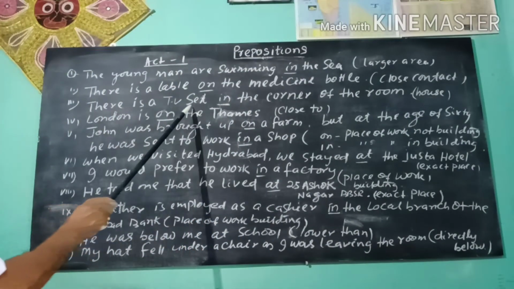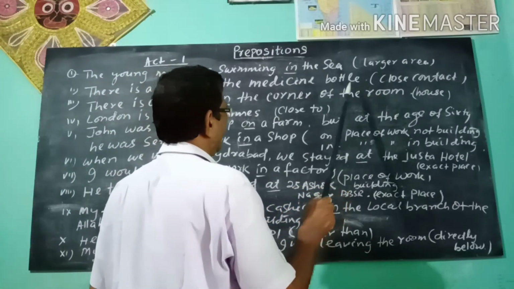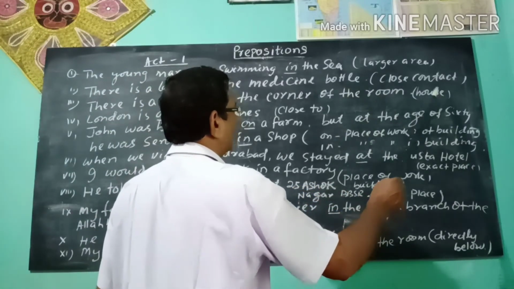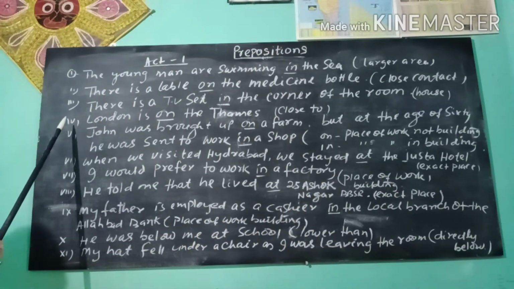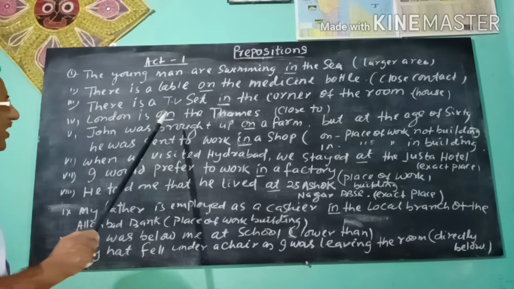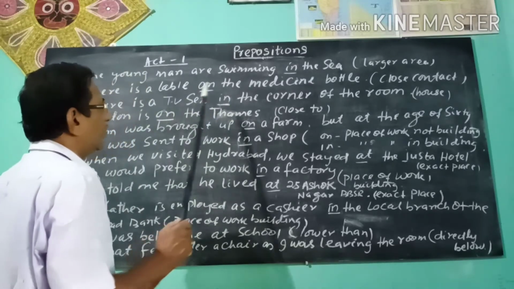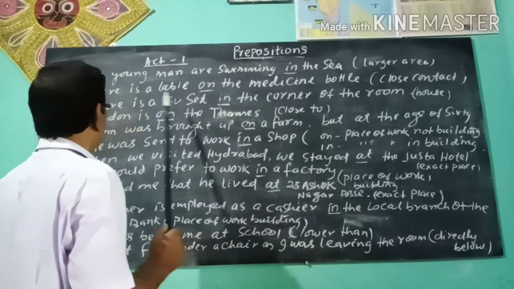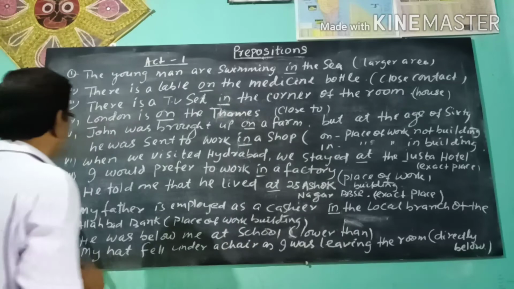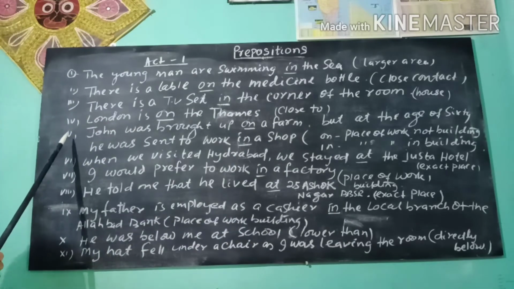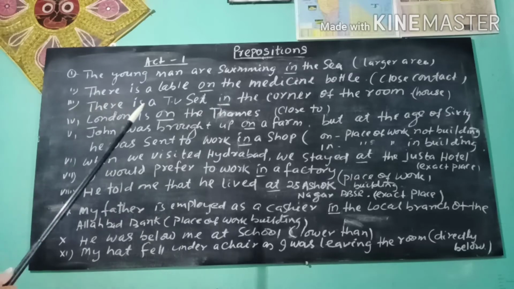There is a TV set in the corner of the room. Fixed place of a room, house, in the house. London is on the Thames. On is used for close to. London is on the Thames, close to the Thames. Like this we can say Cuttack is on the Mahanadi.